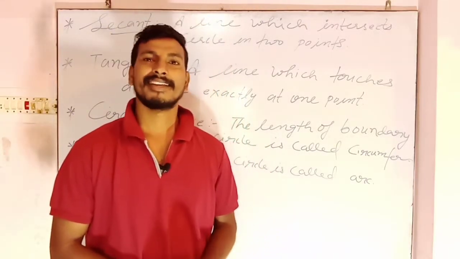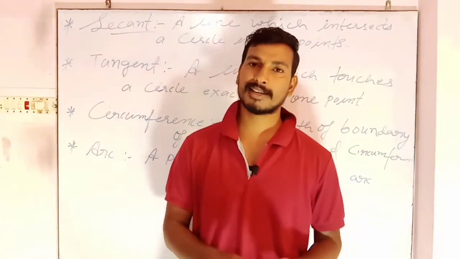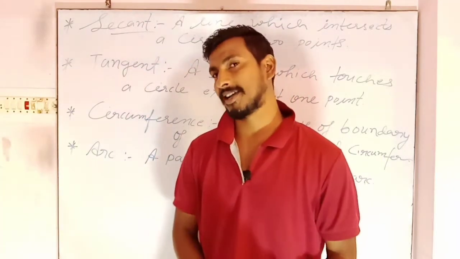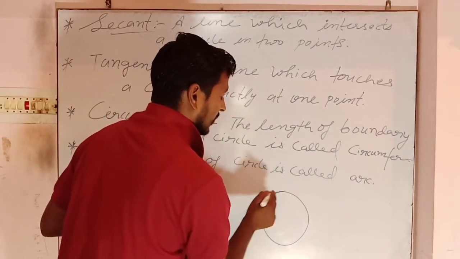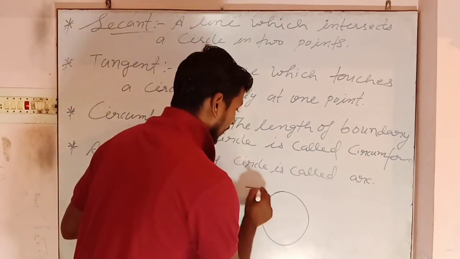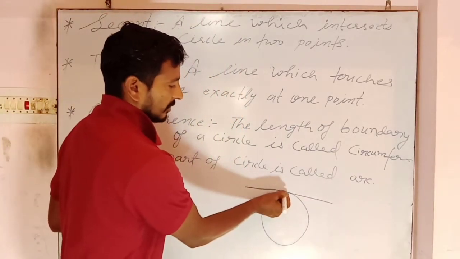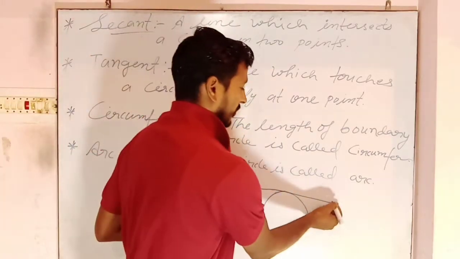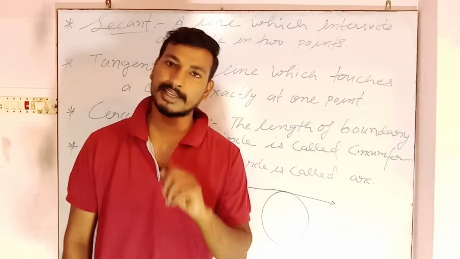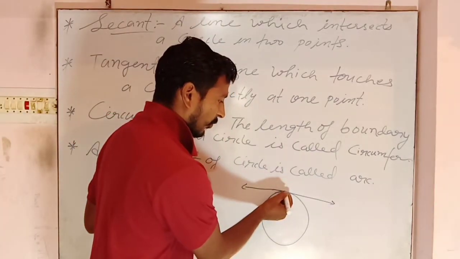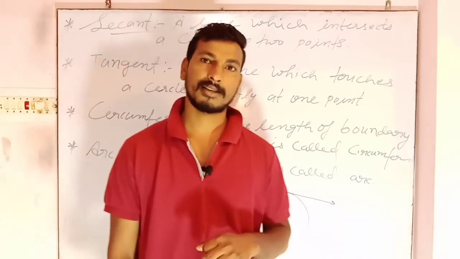Now moving to the next, there is tangent. What is tangent? A line which touches a circle exactly at one point is called a tangent. Let's try to understand by figure. So this is a circle. When we draw a line which touches a circle exactly at one point, then this line is called a tangent, and the point where it touches is called the point of intersection. So this is called the point of intersection, and there is a special property that exists.